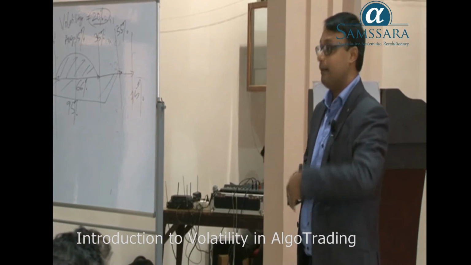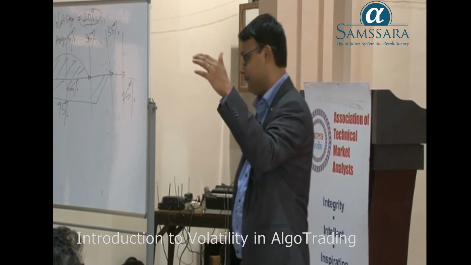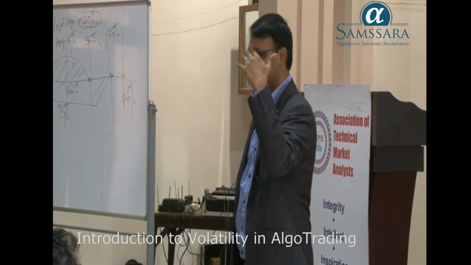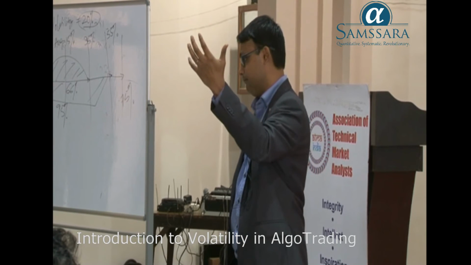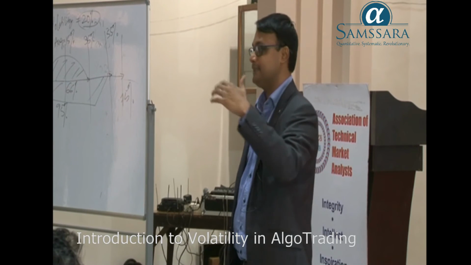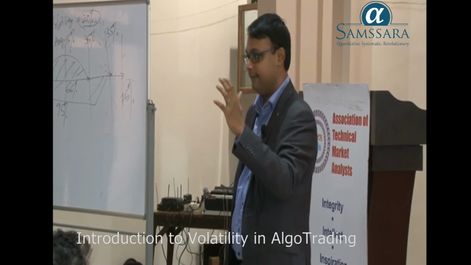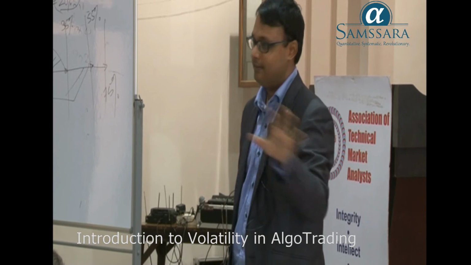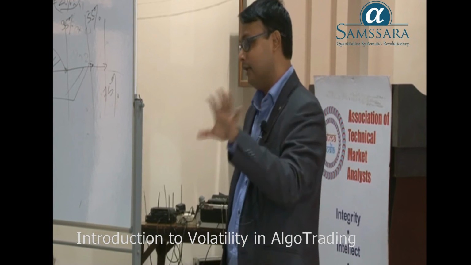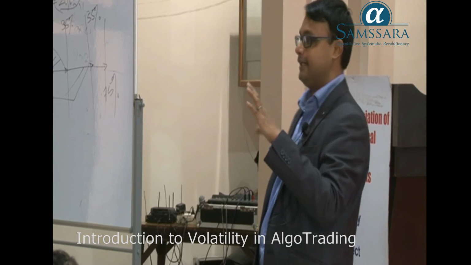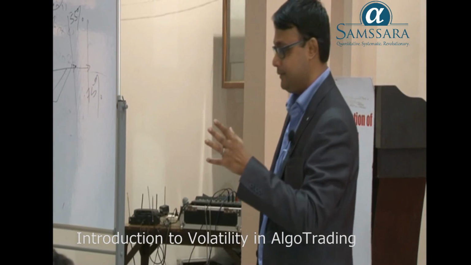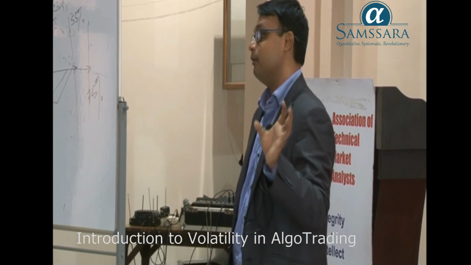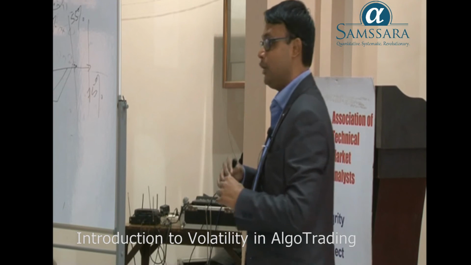Commodities, right? So commodities as an asset class have very high volatility. For example, silver or natural gas or crude have historically had annualized volatility of 30-35%. Equities as an asset class have about 20, 22, 25, 18, that range. Currencies as an asset class have a volatility of 8, 9, 10%. Historically, the volatility of currency has been about 8 to 10% annualized. Treasuries, the bonds or the yields, which you still don't have in India, have volatility of about 4 to 5%. So for any asset class you trade, you need to know what the volatility is.